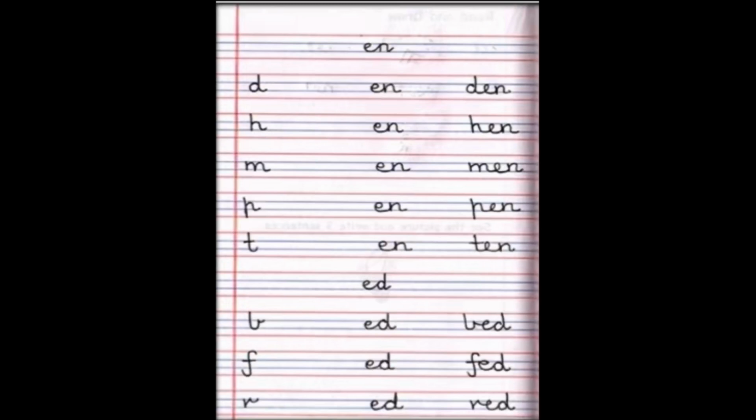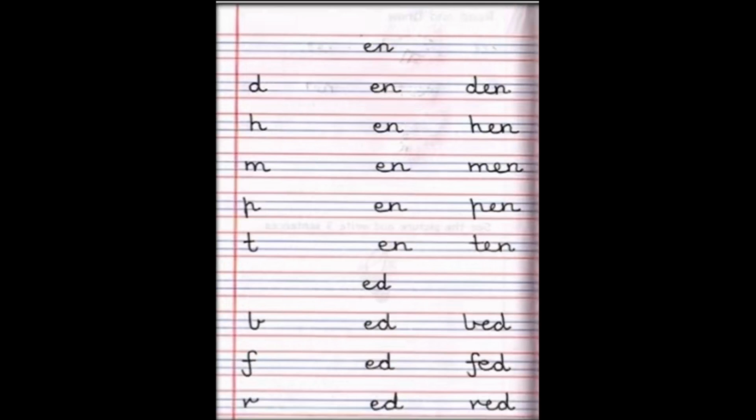Next letter is F. F says F. ED says ed. F-ed, fed. Fed means that you feed someone. F-E-D, fed. The last letter is R. R says R. ED says ed. R-ed, red. Red is a color.